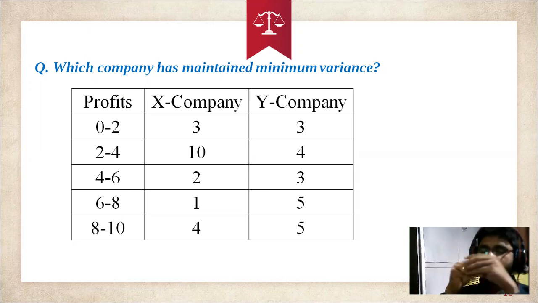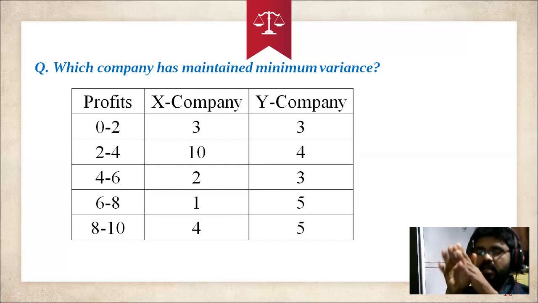Or sometimes, if you are the chief selector for batsmen or cricketers, they will give the data of the sportsmen. So who has maintained the minimum variance? On the basis of data they will calculate the variance, and those with very little variance are good, nothing but efficient.